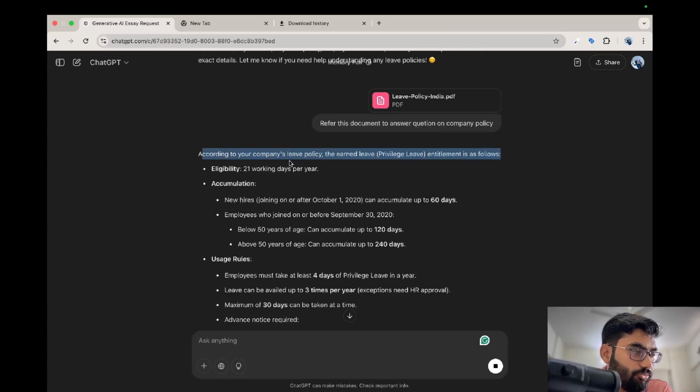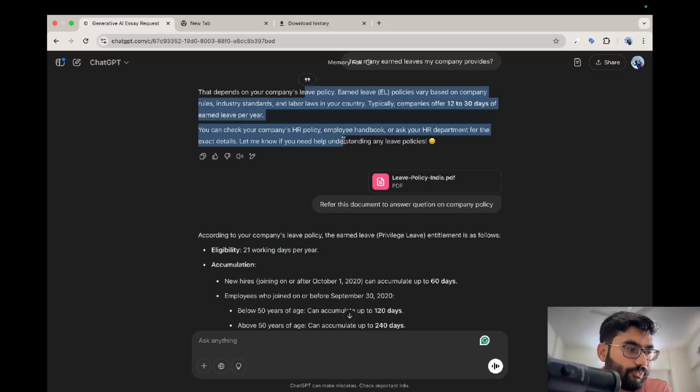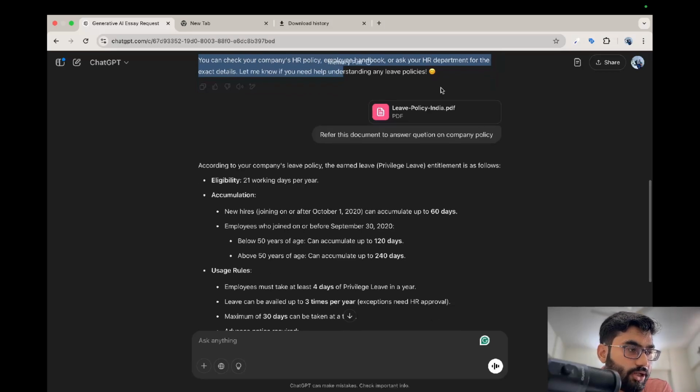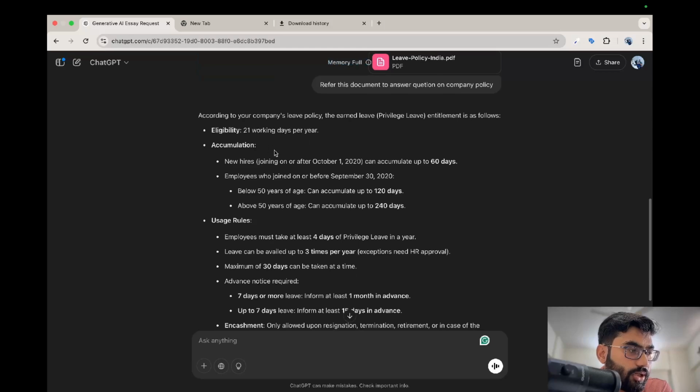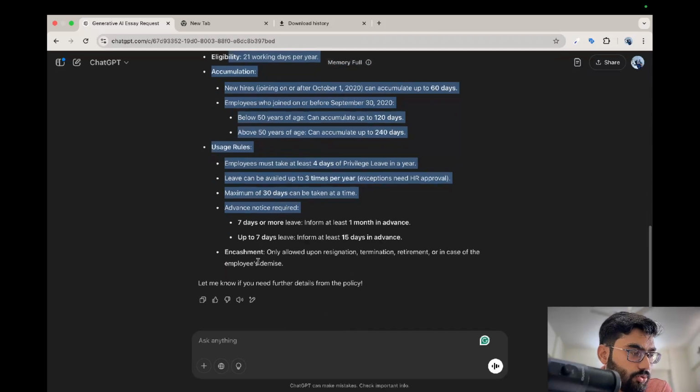Like, according to your leave policy, the earned leave privilege is as follows, and it gives you an exact answer. Before, it was not able to give you a correct answer, but now ChatGPT is referring to this external document, so it can give you an exact answer. And you can see how many details it is also providing you.